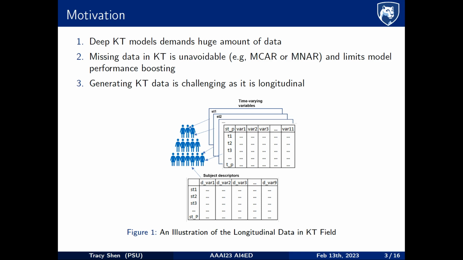One, in today's deep learning field, models are becoming bigger and more complex, craving more data to achieve the expected results. Two, in the KT field, it has been a long-standing issue to have missing data, which has been limiting the deep learning models from performing well. Three, generating KT data is hard because it is longitudinal data, which comprises not only time-varying features, but also time-invariant subject descriptors.